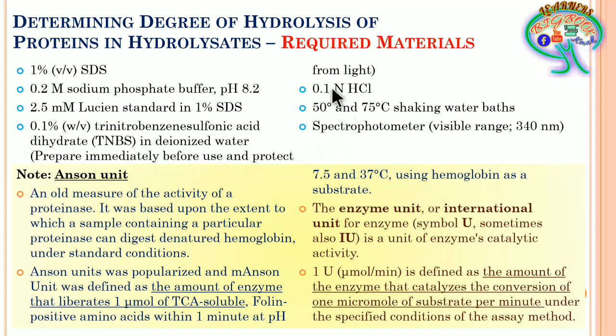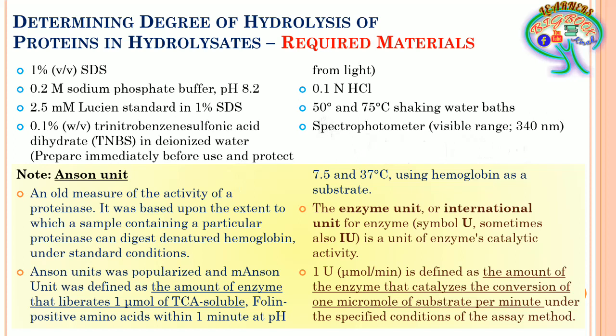And further is 0.1 normal HCl, and there should be a shaking water bath of 50 to 75 degrees centigrade, prepared readily. The spectrophotometer should have a visible range including 340 nanometers. Definitely it will have that. So these are the required materials, and apart from this, you know the other glassware and other things to be used appropriately. You can take those, no need to mention in these slides.